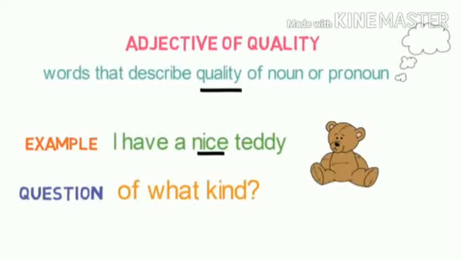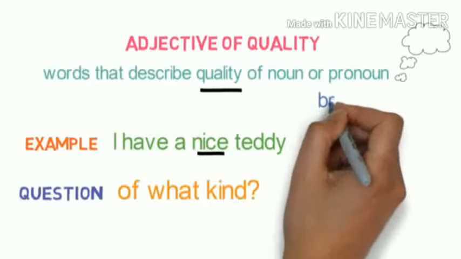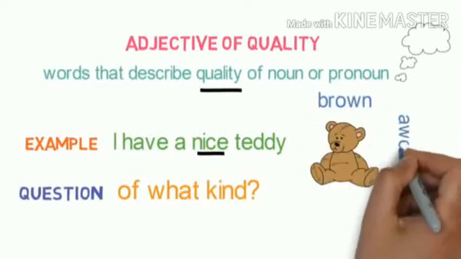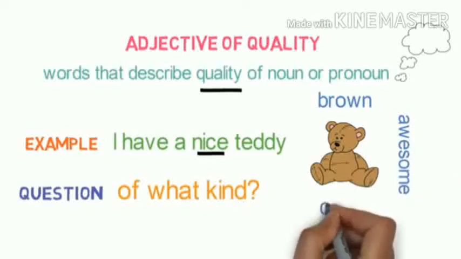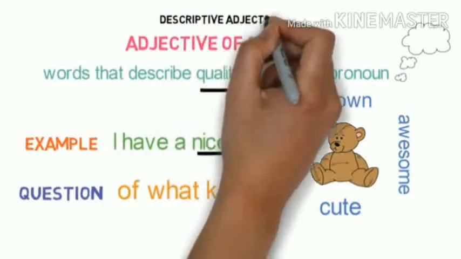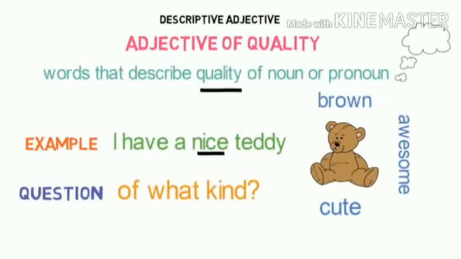If you want to find the adjective of quality, you need to just ask what kind of noun it is. What kind of teddy is it? It is a nice teddy, a brown teddy. What kind of teddy? Cute teddy. What kind of teddy? Awesome teddy. What kind of teddy? Brown teddy. So if you want to know the quality of a noun or pronoun, you just need to ask what kind.